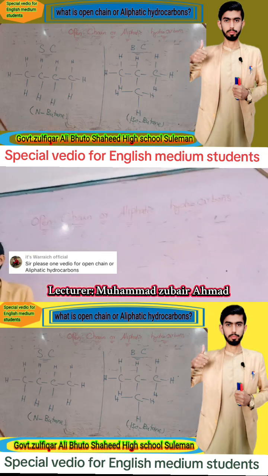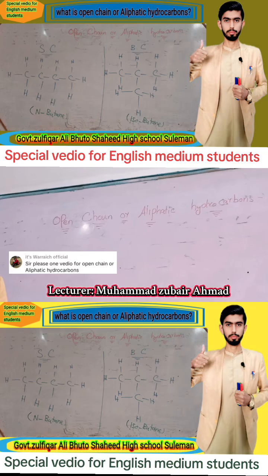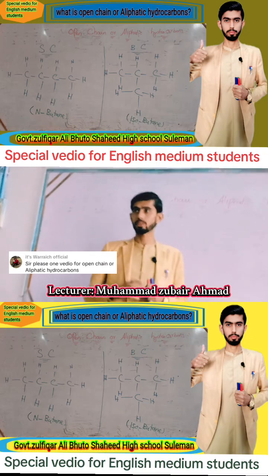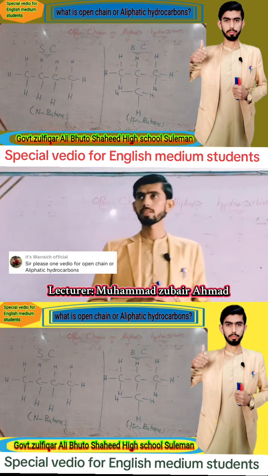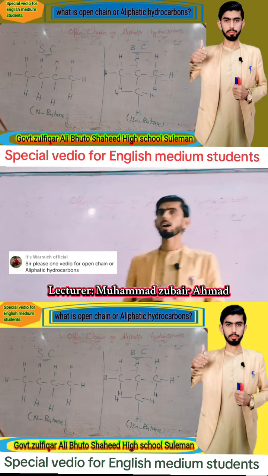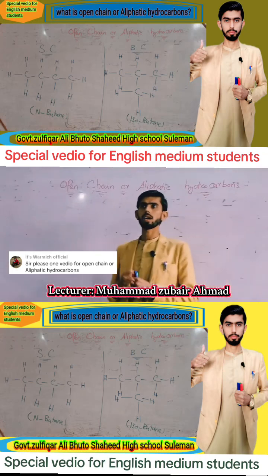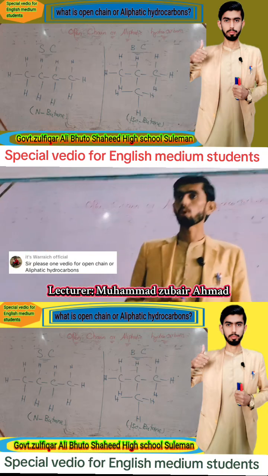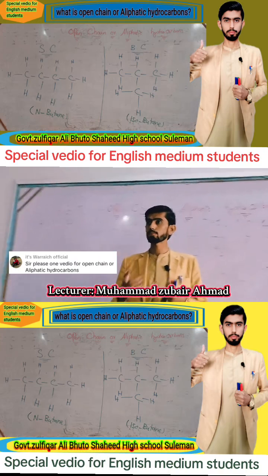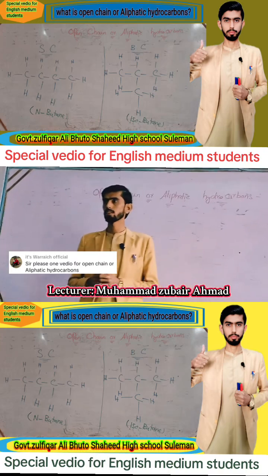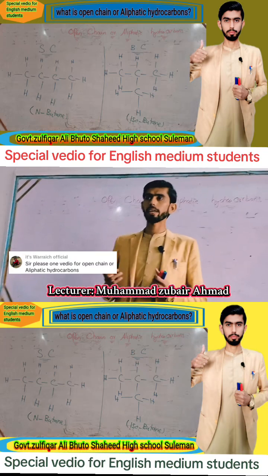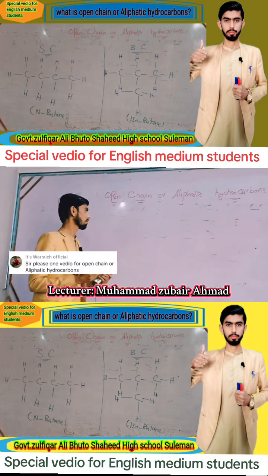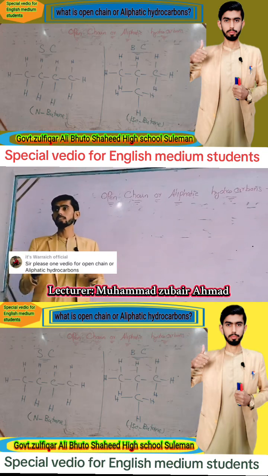Today we will discuss what is open chain or aliphatic hydrocarbon. These are hydrocarbons in which the first and last carbon atoms are not directly attached to each other. Open chain carbon can be straight or branched. What is straight chain and what is branch chain? First of all, we will discuss what is straight chain.